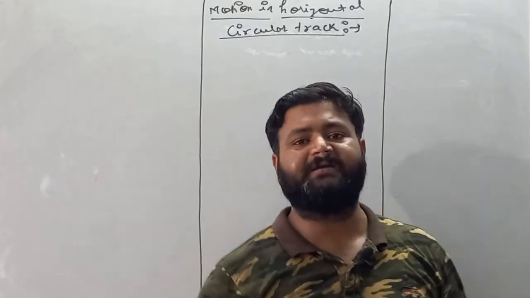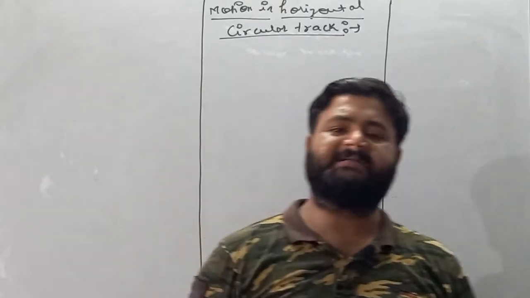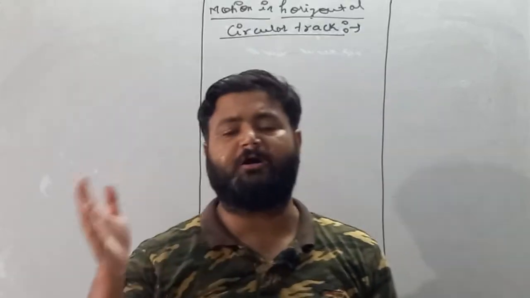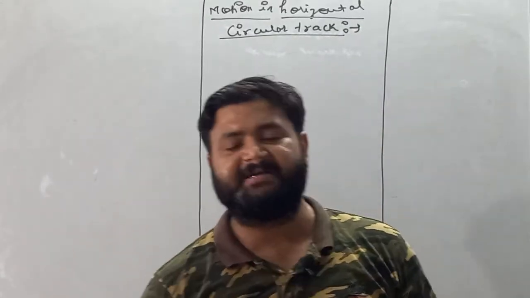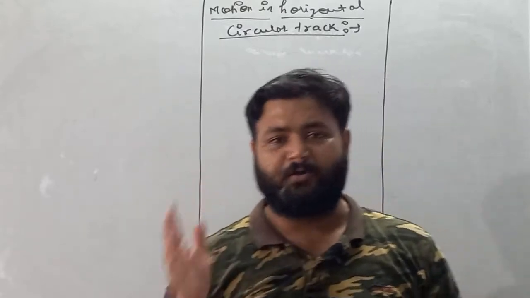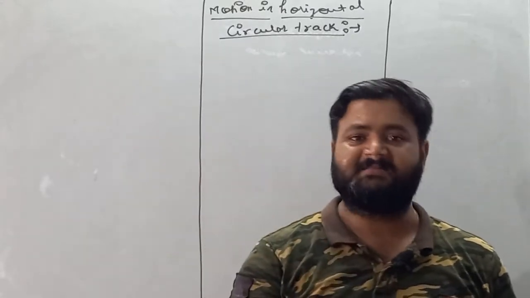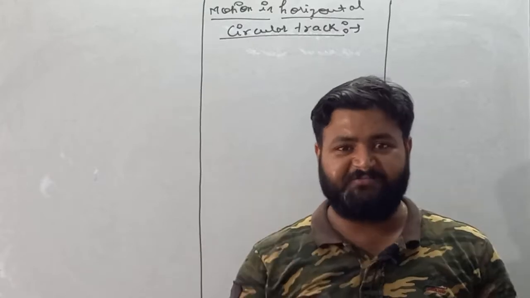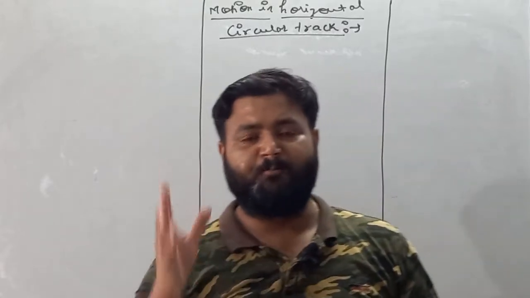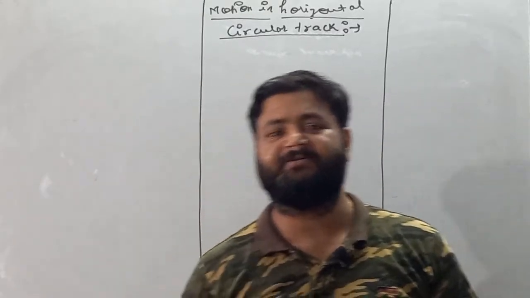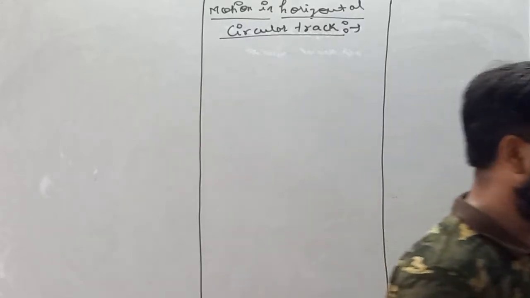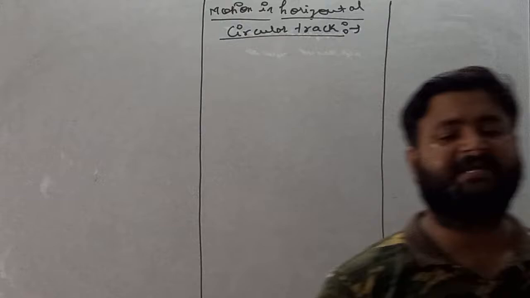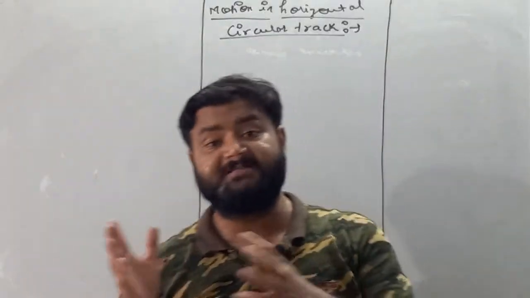And if I am talking about acceleration, then it is but obvious that we have to talk about force. So see, force is in two different conditions: one is constant force and the other is variable force. In the first case, we'll discuss motion in horizontal circular track with constant speed.